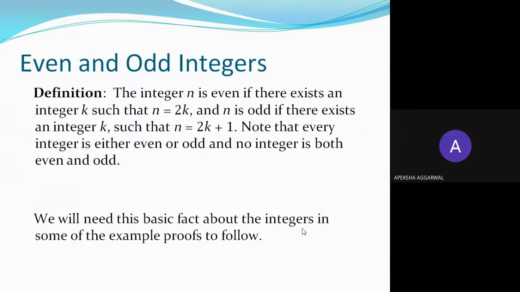Now an example is given, and a definition is given: the integer n is even if there exists an integer k such that n is equal to 2k, and n is odd if there exists an integer k such that n is equal to 2k plus 1. So this definition is given to you for when an integer is even and when an integer is odd. If it is even, it is equal to 2k. If it is odd, it is equal to 2k plus 1. This is given to you. Now this is a basic fact. You need it to prove your next statement.